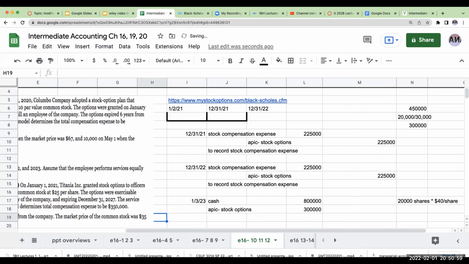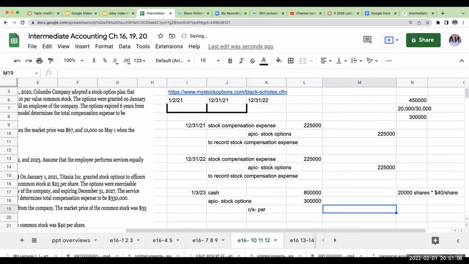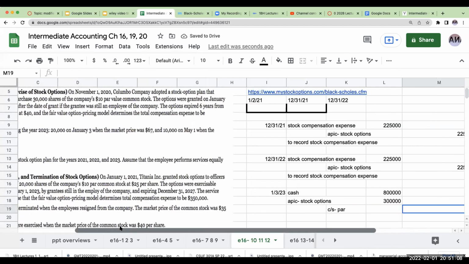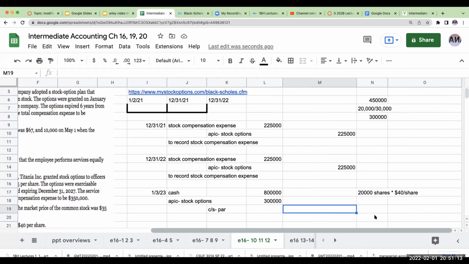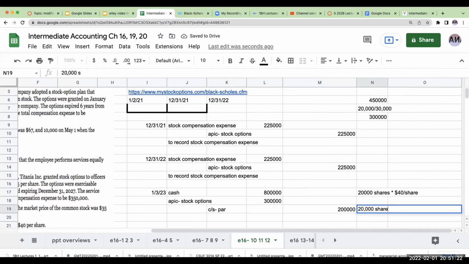For the rest of this, I'm now going to account for the issuance, which is going to be common stock at par. My common stock at par is going to be $10 times 20,000 shares. The other part I'm going to do is credit additional paid-in capital common stock.